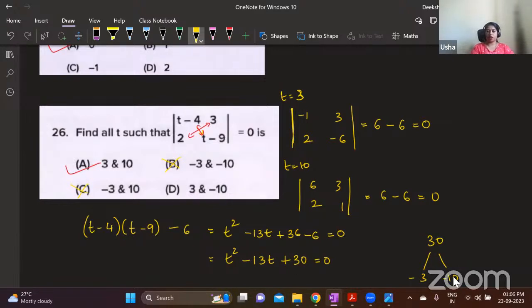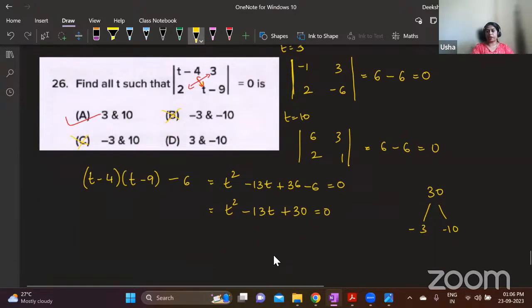So both are minus. Okay. Minus 3 and minus 10. When you multiply, you will get plus 30. When you add, you will get minus 13. And this I have explained in the equations video. Factorization I have explained in the equations video.